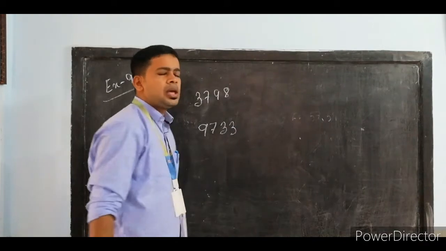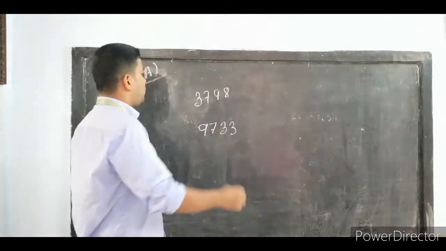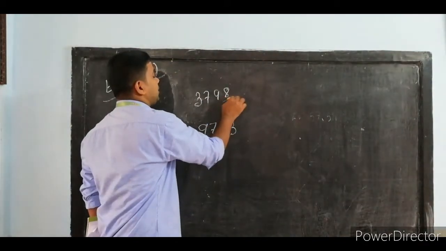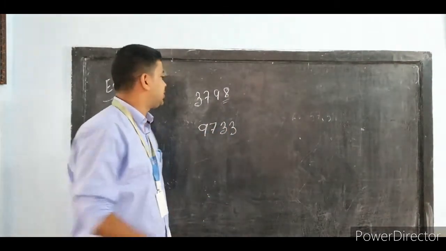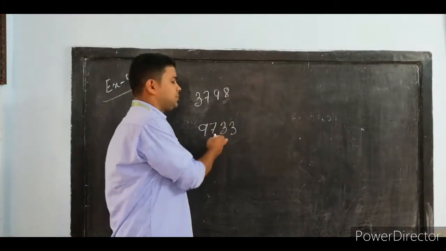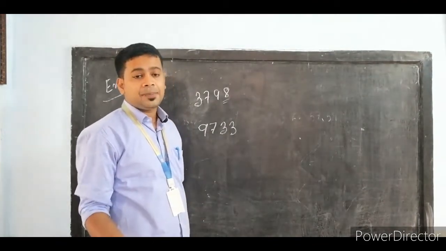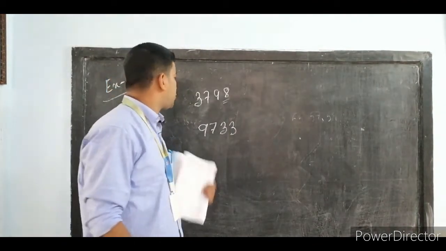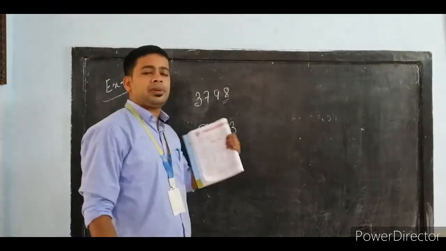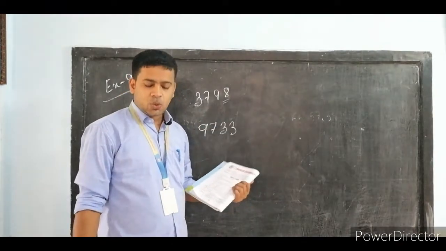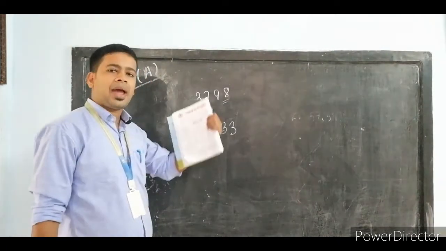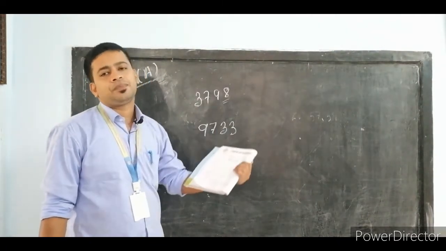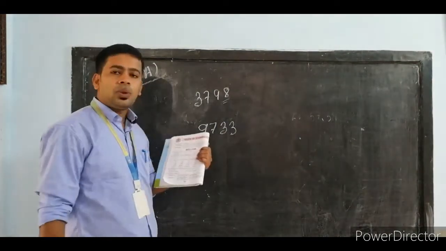Now if I ask you whether this number is divisible by 2, by 4, by 8, or by 5 or not, how can you say? So far we know only the process of division. So by dividing this number by the one asked, we can say.